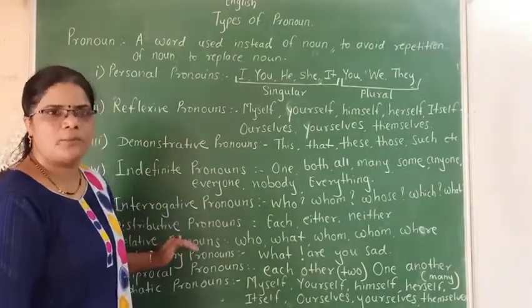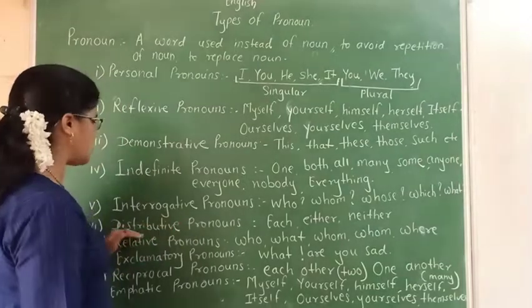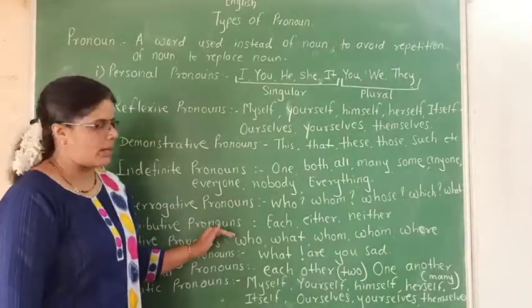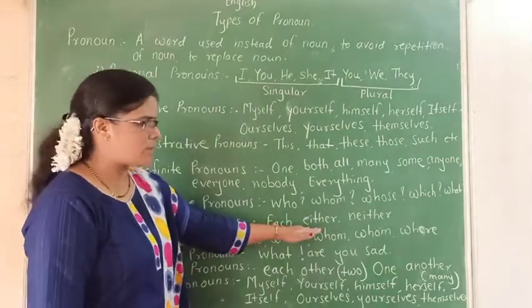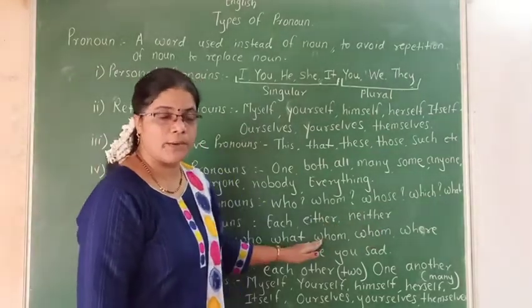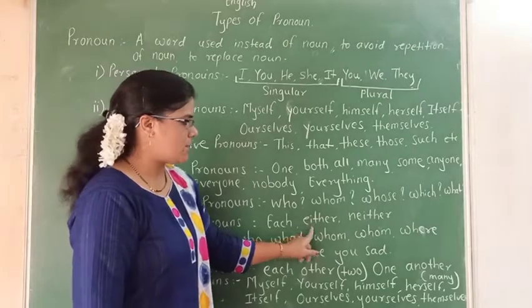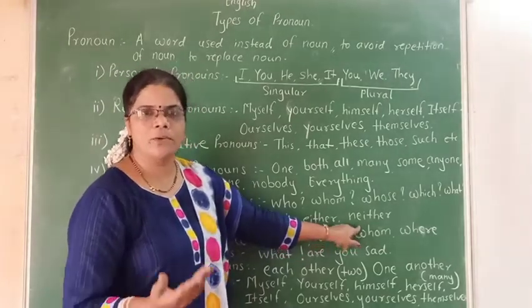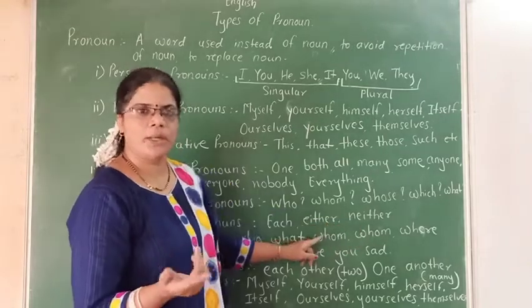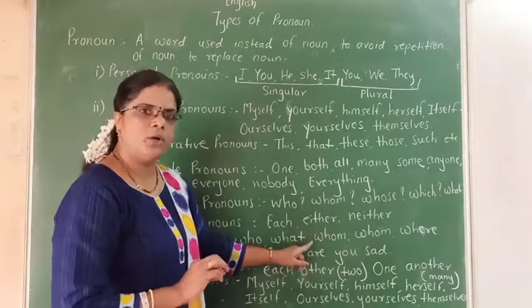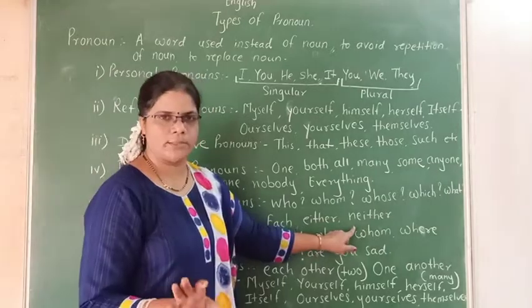Now, the next type of pronoun is distributive pronouns. And these distributive pronouns in English are each, either, neither. Once again I would like to tell you, here either or neither can be pronounced in either way. You can pronounce it in any way, either or either, neither or neither.